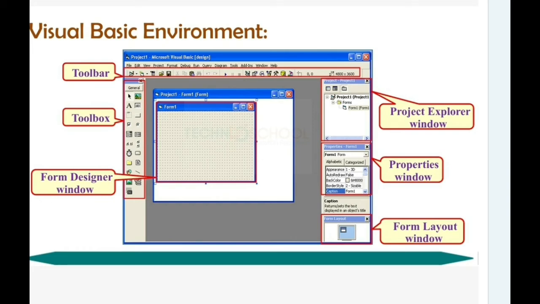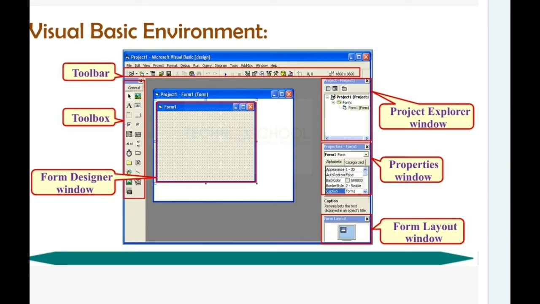Now I'm going to explain the primary work area, the Visual Basic environment. You can see all the screens in one place: form, toolbox, main menu, properties window, form layout window, project explorer window. This is the feature we have in the IDE, integrated development environment. IDE means all the windows in one place. Using these windows, you can design your front-end application when you develop software.